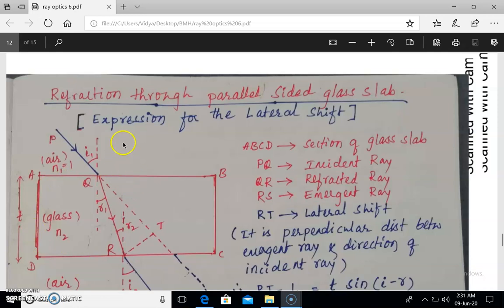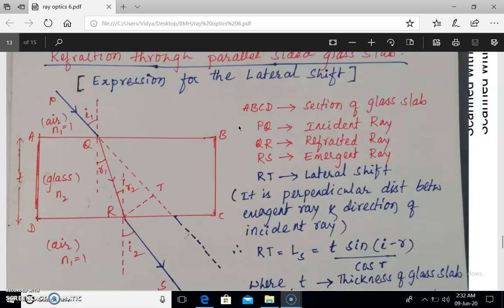We will be discussing the refraction through a parallel sided glass slab and writing the expression for the lateral shift. In due course we will define what the lateral shift is and discuss the expression for it.